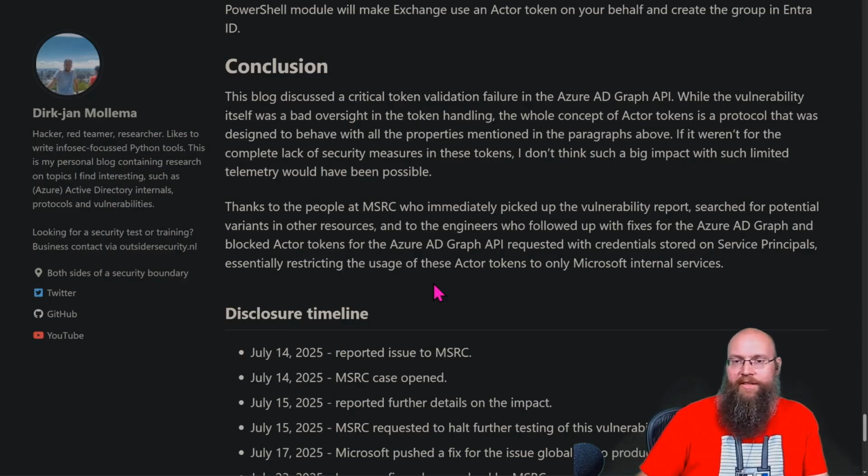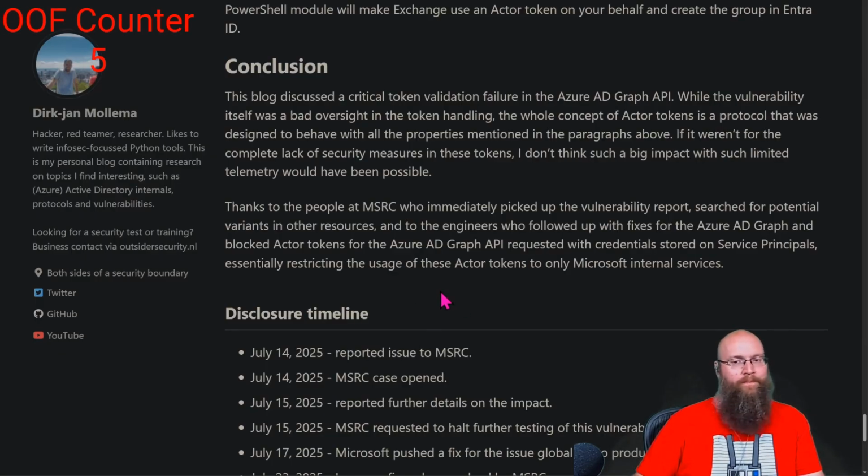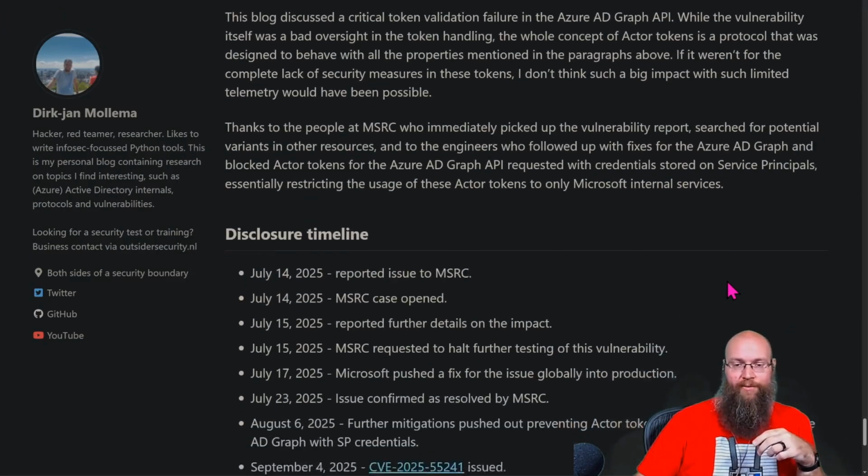This blog discussed a critical token validation failure in the Azure AD Graph API. While the vulnerability itself was a bad oversight in the token handling, the whole concept of actor tokens is a protocol that was designed to behave with all the properties mentioned in the paragraphs above. If it weren't for the complete lack of security measures in these tokens, I don't think such a big impact with such limited telemetry would have been possible. I'm so glad he found this and brought it to attention and got it resolved.